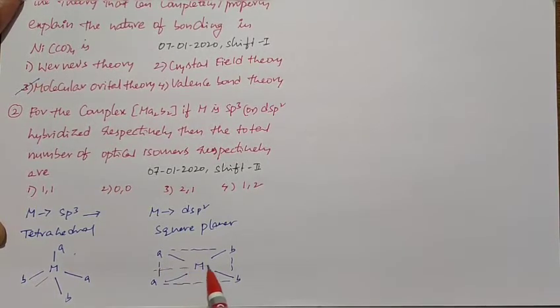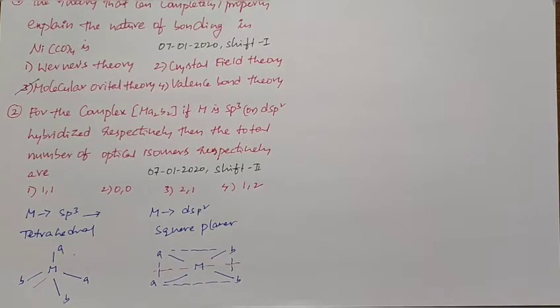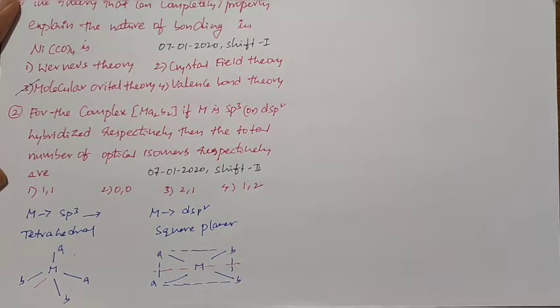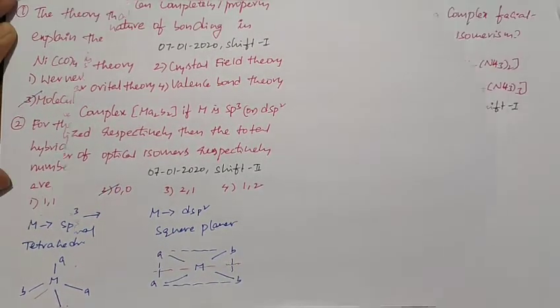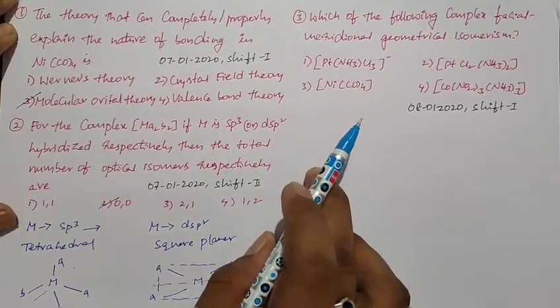So the given complex also shows a plane of symmetry in the dsp2 hybridization, or in the square planar geometry. So here also it cannot show any optical isomerism. So the total number of optical isomers for sp3 hybridization and dsp2 hybridization is 0, 0. That's all. Okay, students, this is the next problem.